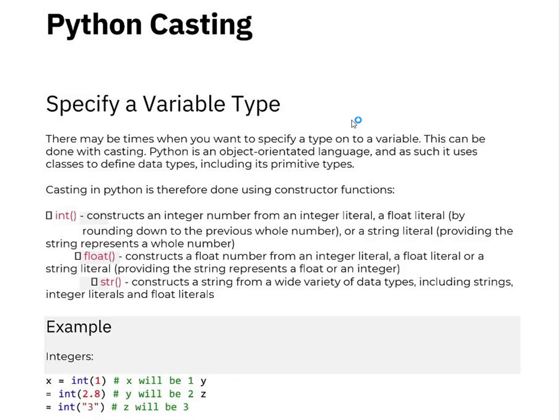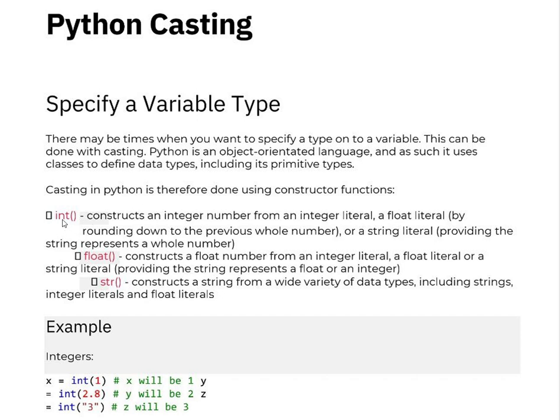Python casting. Specify variable type. There may be times when you want to specify a type on to a variable. This can be done with casting. Python is an object-oriented language, and as such it uses classes to define data types, including its primitive types. Casting in Python is therefore done using constructor functions.